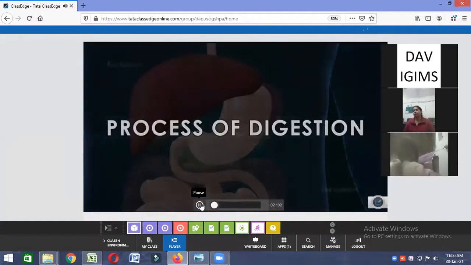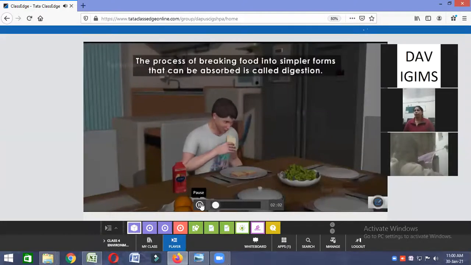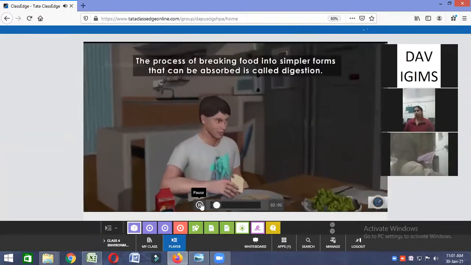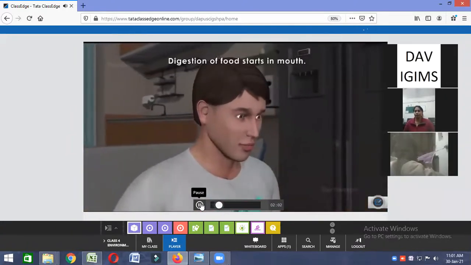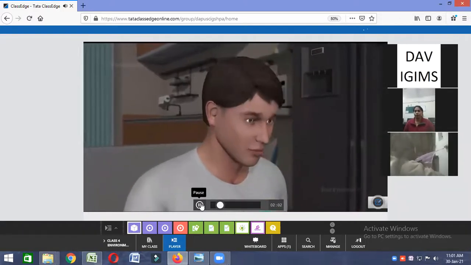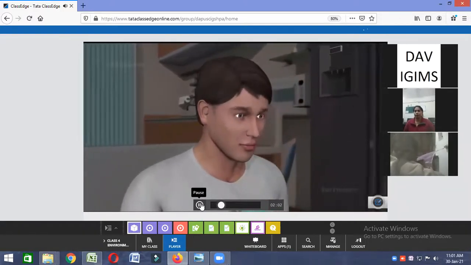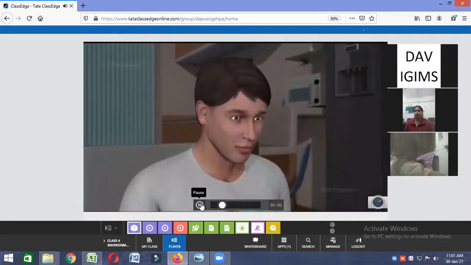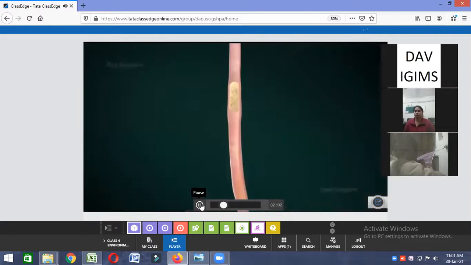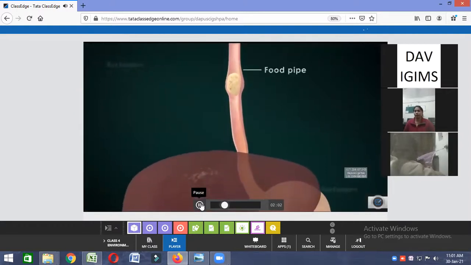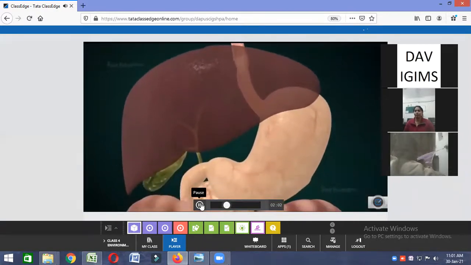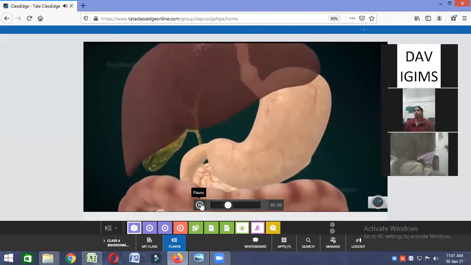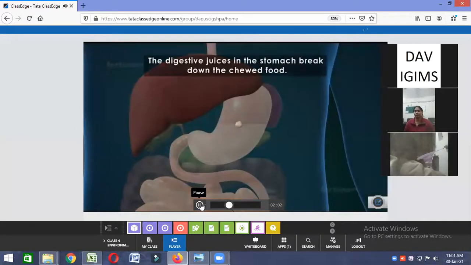Process of digestion. The process of breaking of food into simpler forms that can be absorbed is called digestion. The process of digestion of food starts in the mouth. In the mouth, chewing of the food by teeth makes the food into fine particles. It is mixed with saliva. From the mouth, the food enters into the food pipe, also called esophagus, and then into a sac-like muscular stomach.